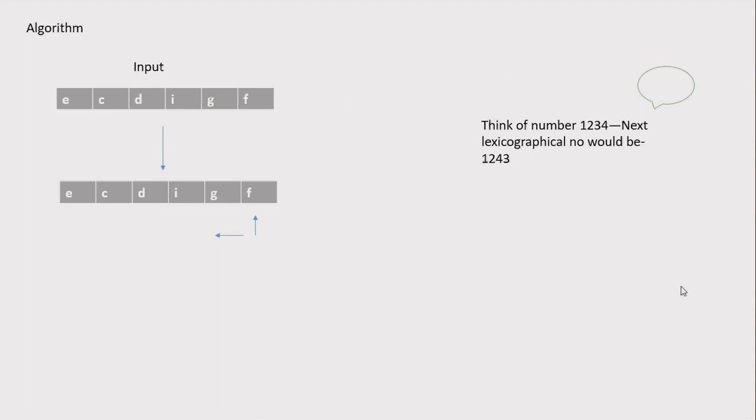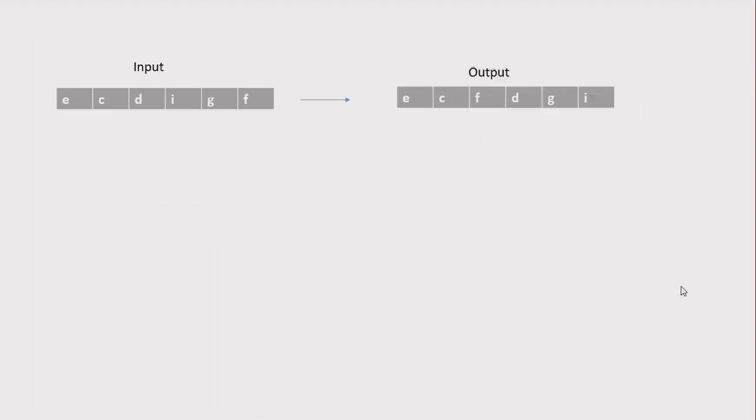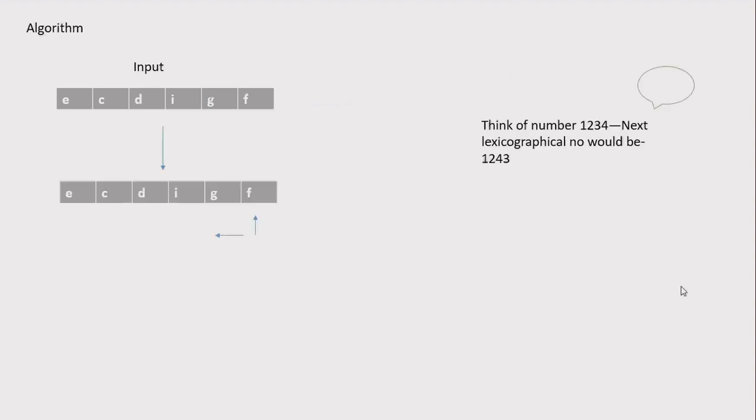So for our input, the output would be ECFDGI, which is made from the same set of characters given in the string. So we will be traveling right to left and find the first character which is smaller than the previous character.